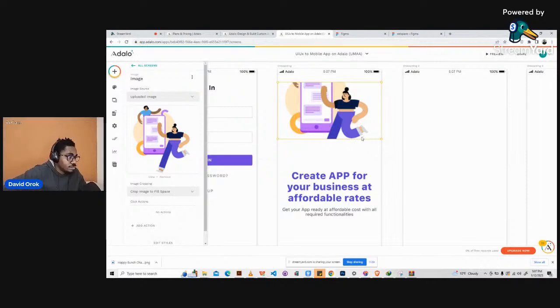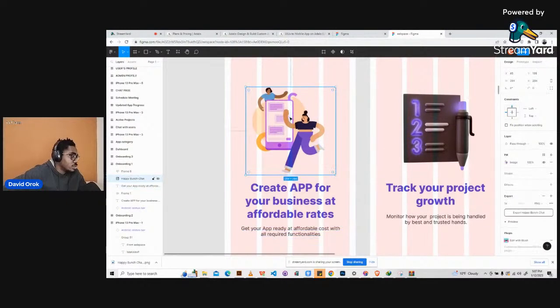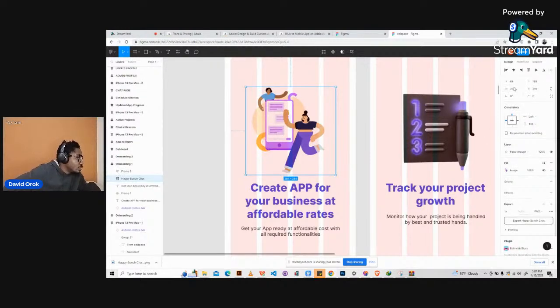Now there's another thing that we can check out on Figma. If you click on this image, there is a dimension for this image, right? There's the width and height here, so you can try to see how you can use this. It's actually a square, so it's 294 by 294. The width is 294, the height is 294. It's just here on the right hand side of the screen. Okay, so let's try to see how we can do that on Adalo.